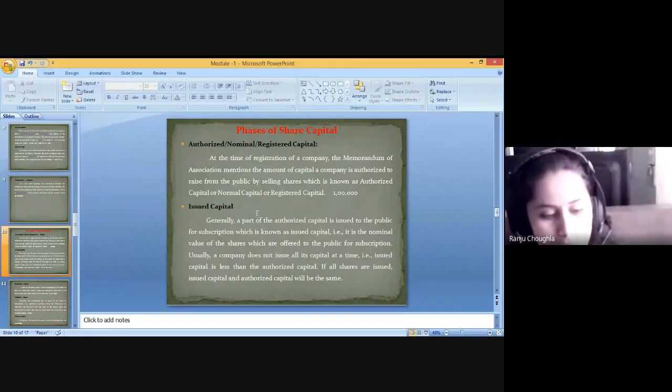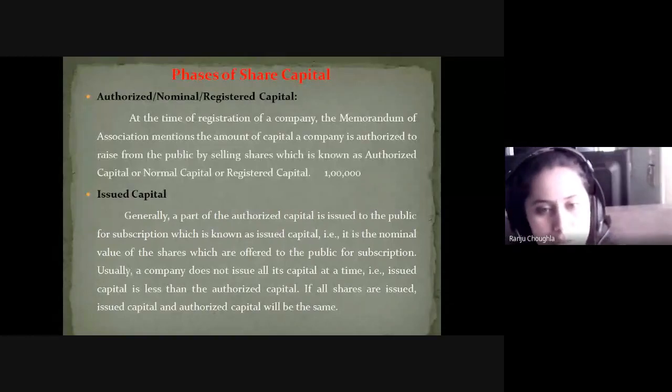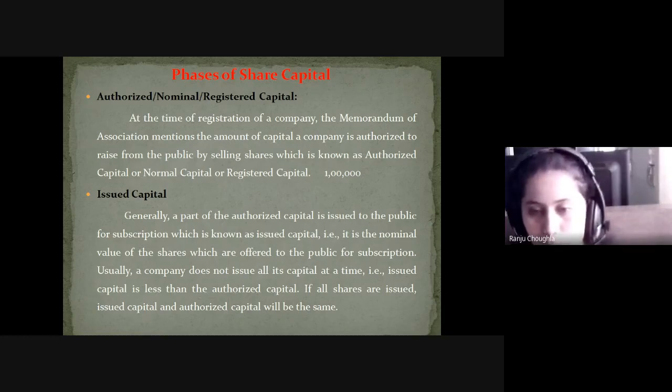Next, issued capital. So what is the issued capital? Generally, a part of the authorized capital which is issued to the public for subscription is known as the issued capital. It is the nominal value of the shares which are offered to the public for subscription. Usually a company does not issue all its capital at a time. That is, issued capital is less than the authorized capital. If all shares are issued, then the issued capital and authorized capital will be the same.